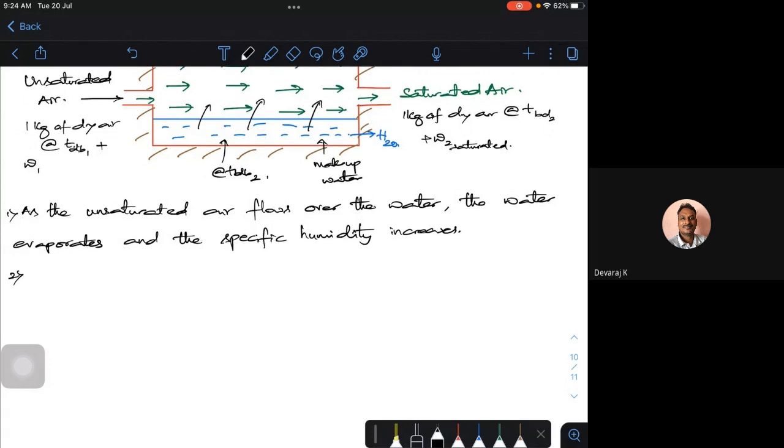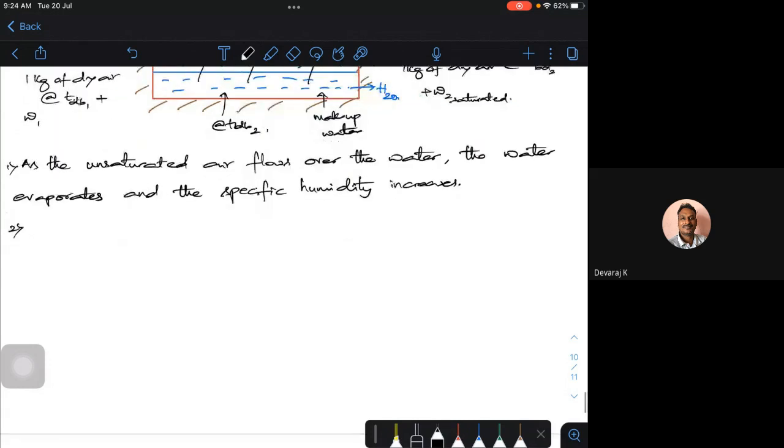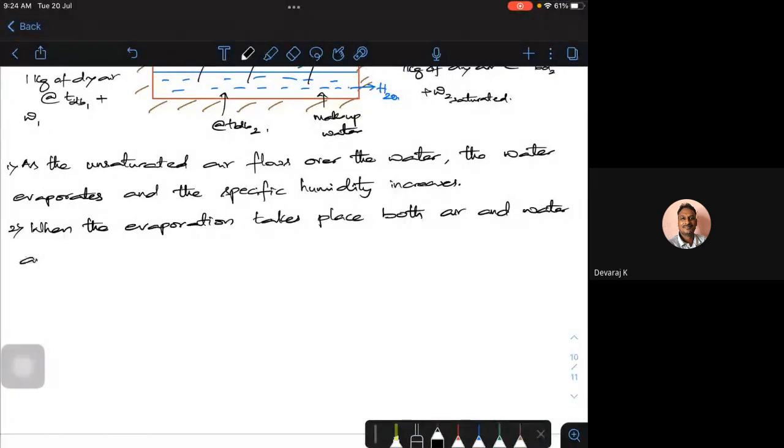The second point is, when the evaporation takes place, both air and water are cooled. This is the second point.